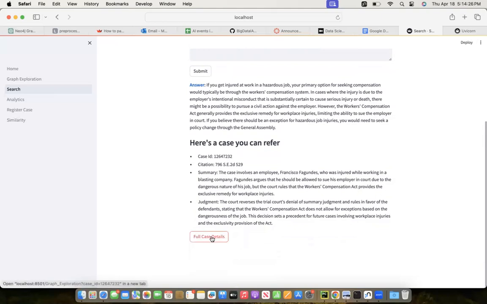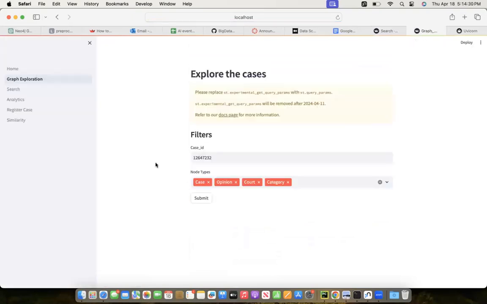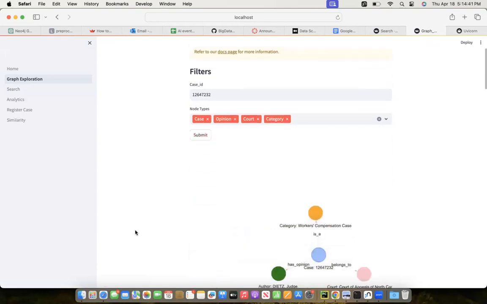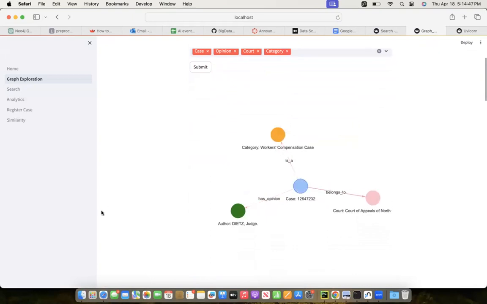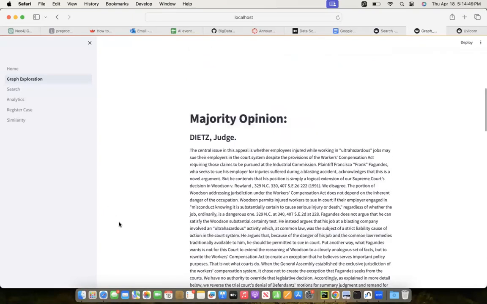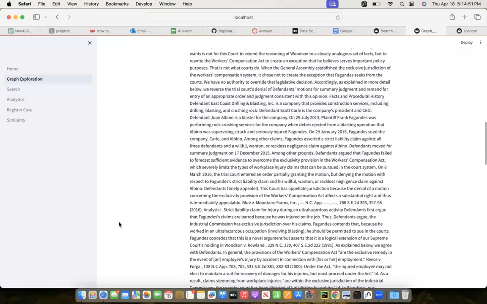And we can click on full case details to see how the graph looks visually. And this is also called the graph exploration page, where we can visually see the graph with its relationships. So when you click on this case and select all of its nodes, you can see how they are connected in the knowledge graph, and you can also see the majority opinion for that case.